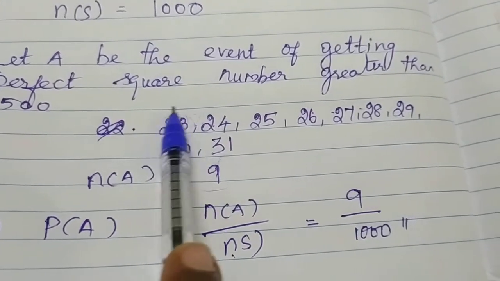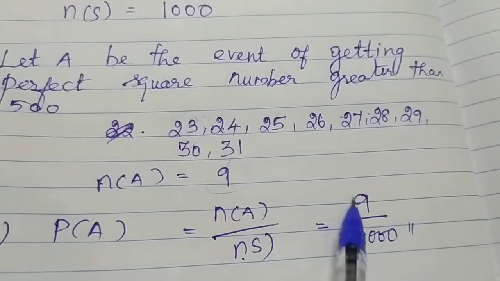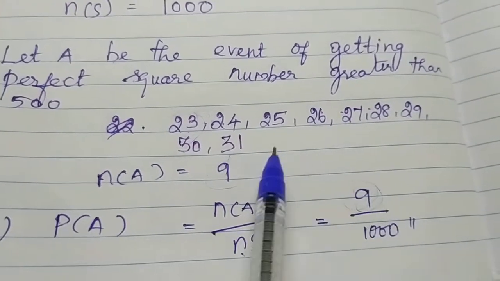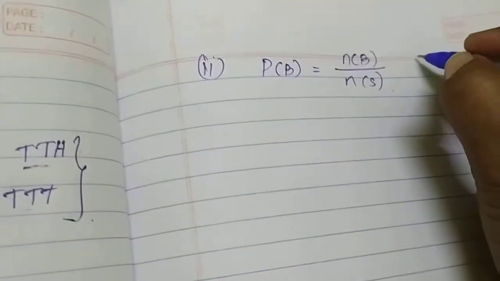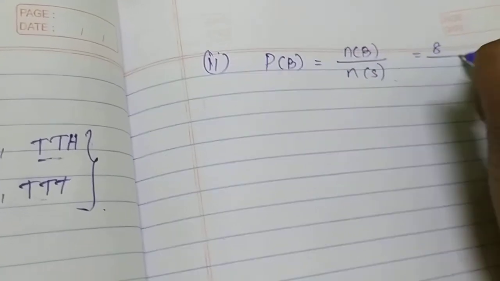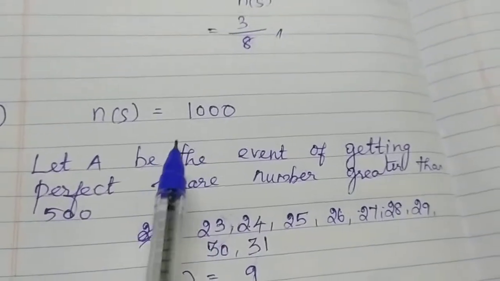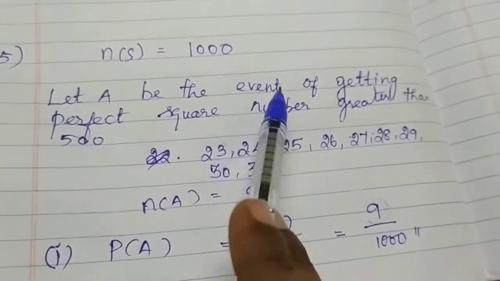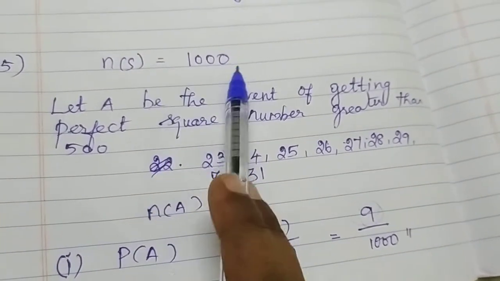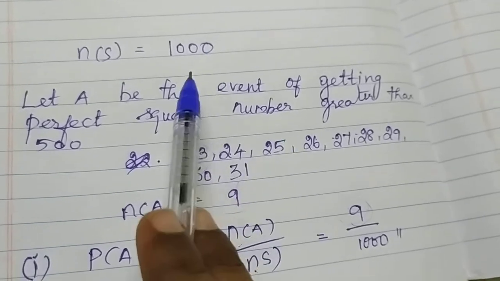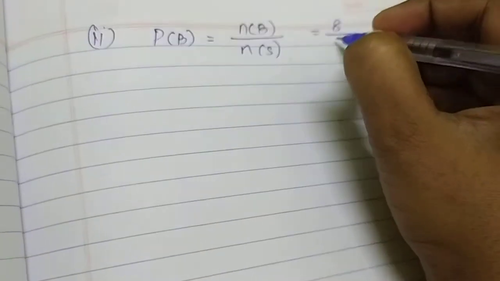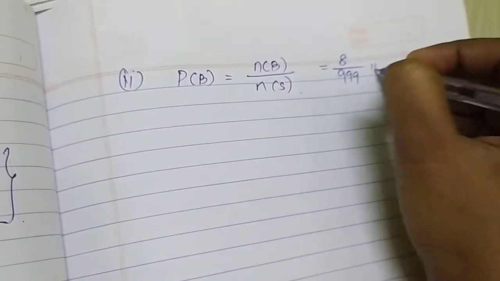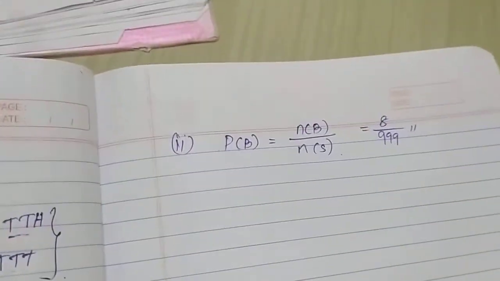So number of B is 9 minus 1, 8. Divided by number of S: the first player already took one card from these 1000 cards, so 1000 minus 1, 999. This is the second player. Okay, understood? This sum is over.